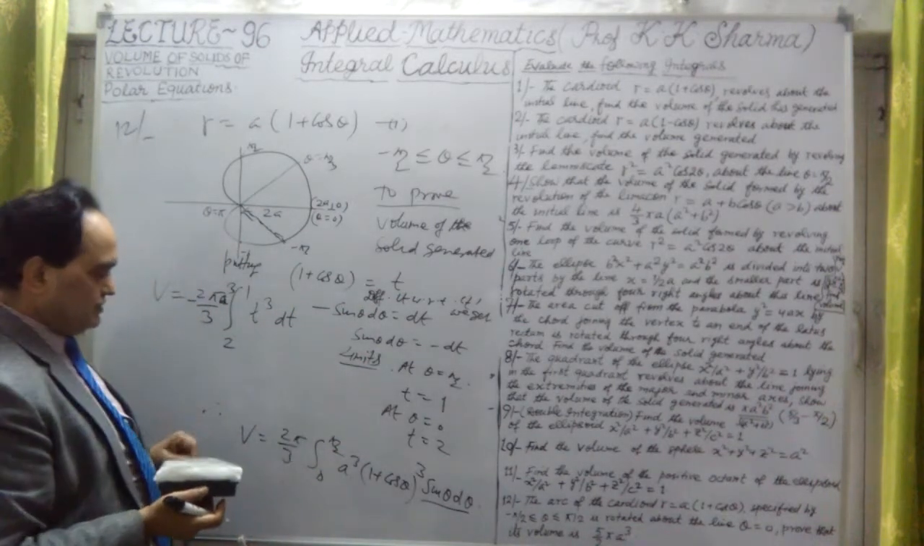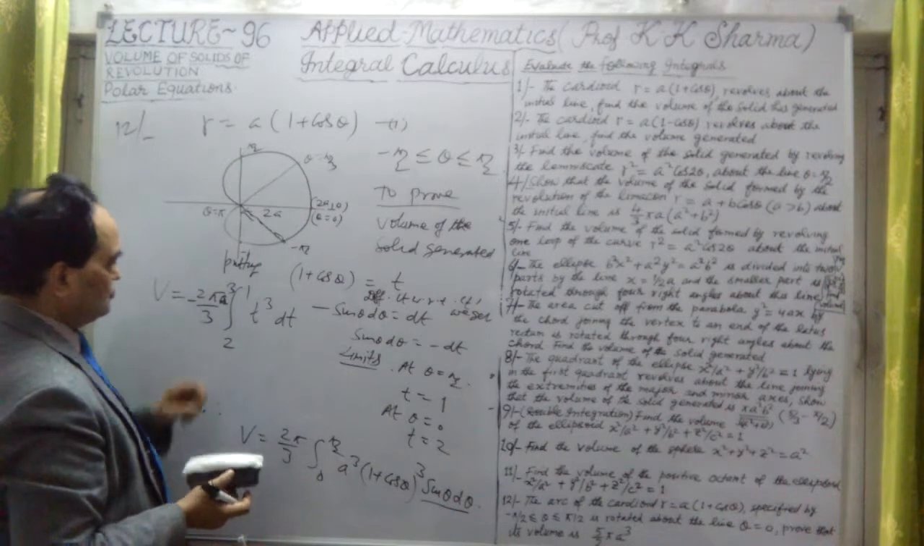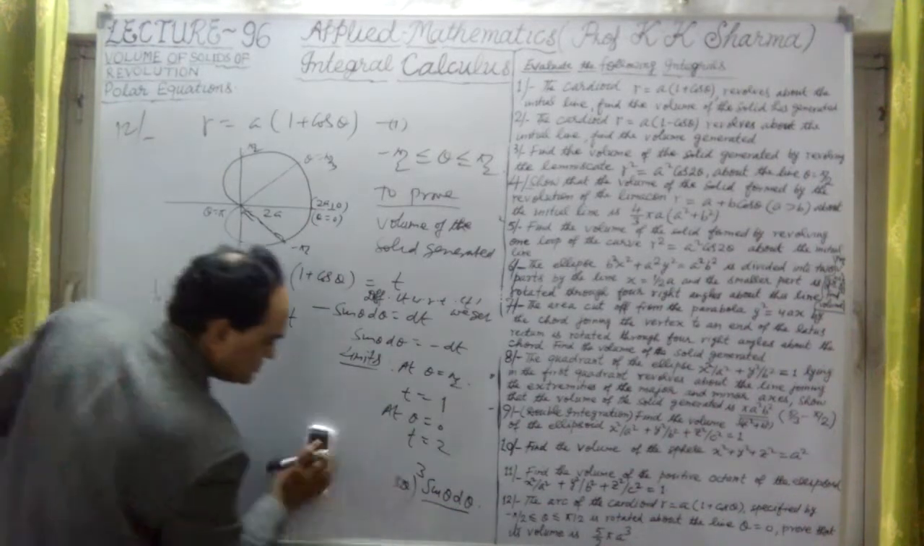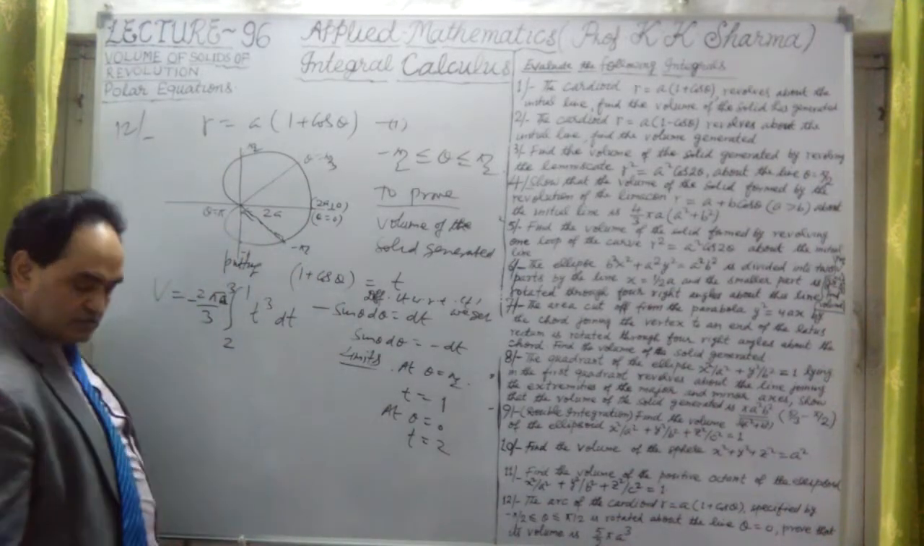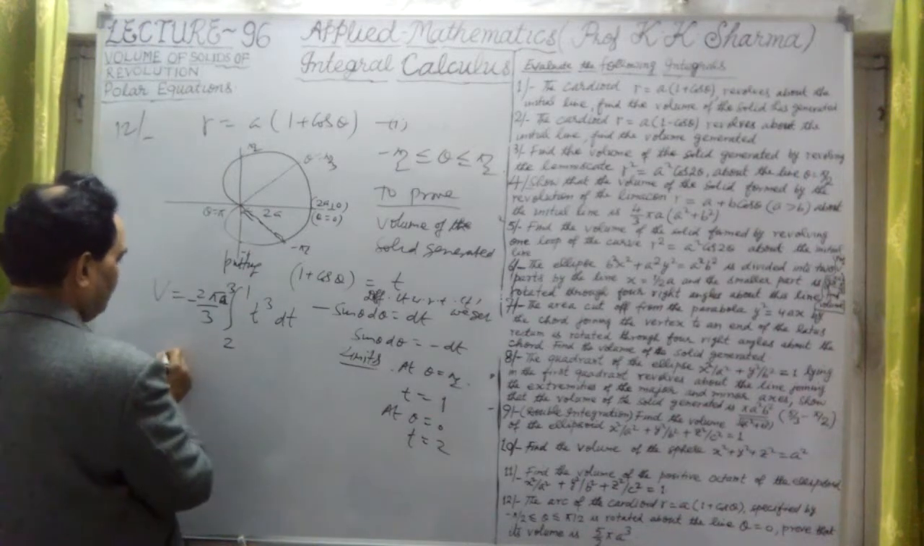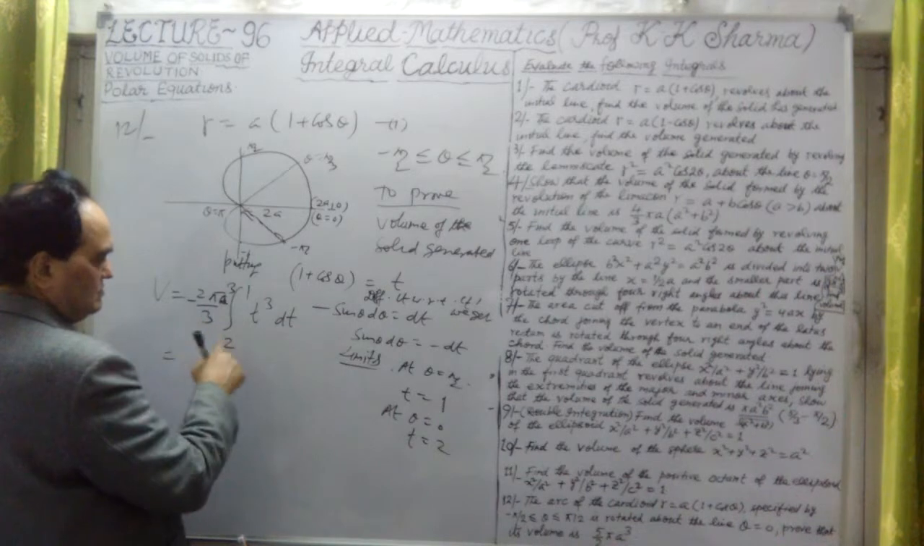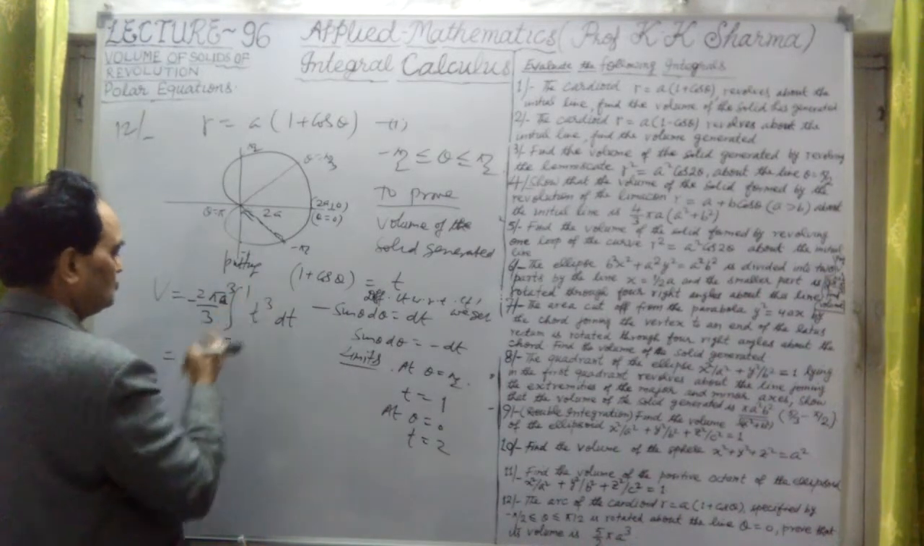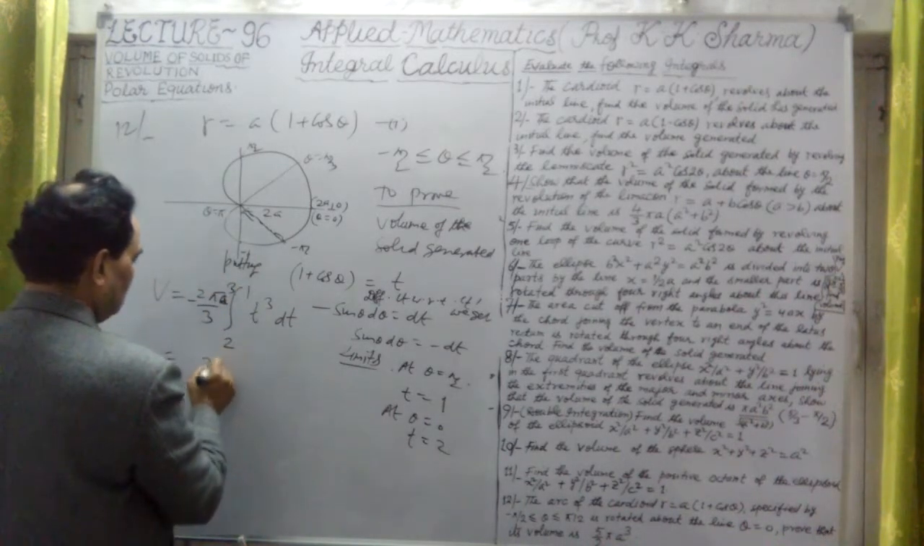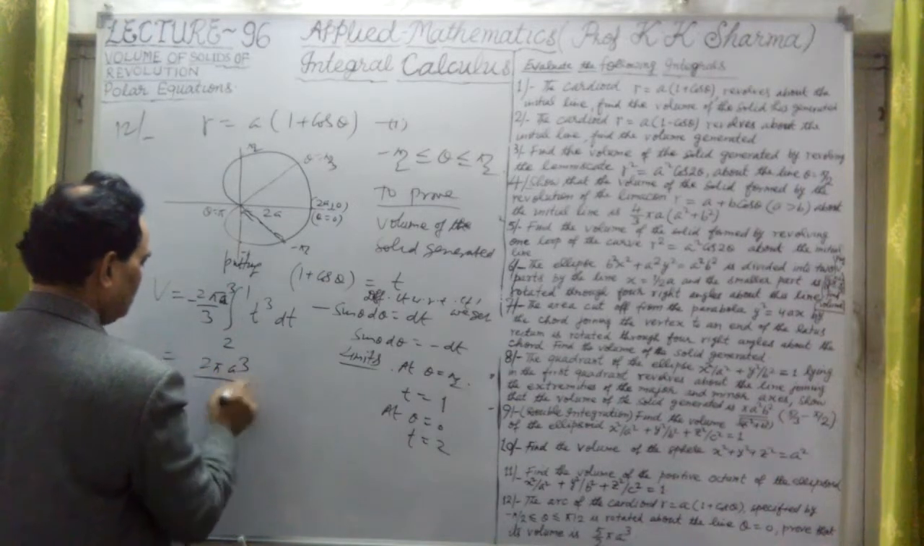tq into dt only. Limits 2 to 1. So this is the new volume. Let me now integrate this tq with respect to t here. If I take the minus sign positive, the limits will be 1 to 2. Limits will be interchanged. It will be 2 pi aq upon 3.